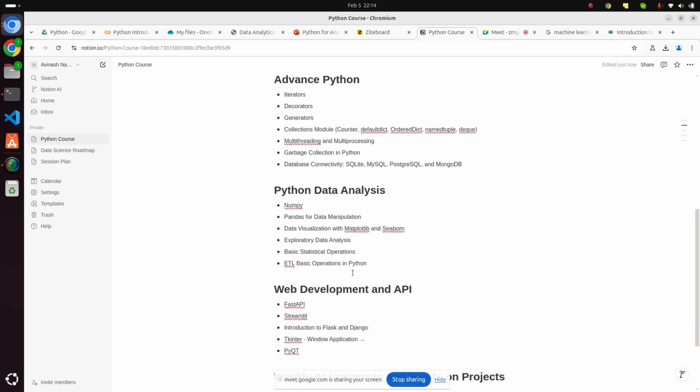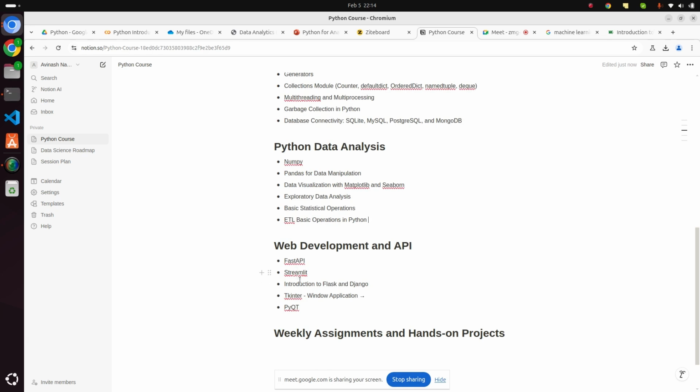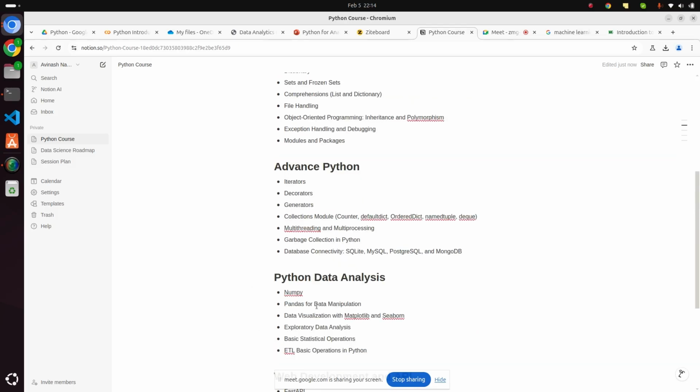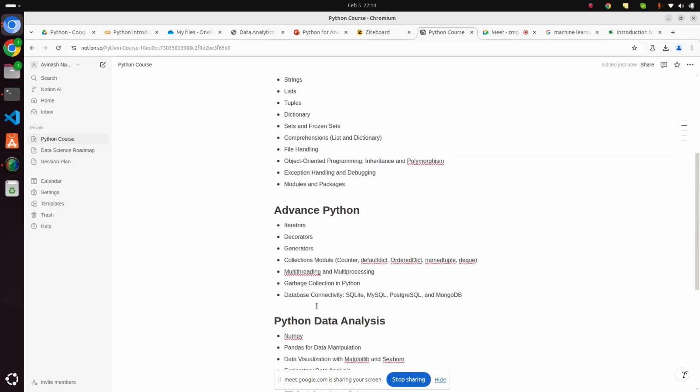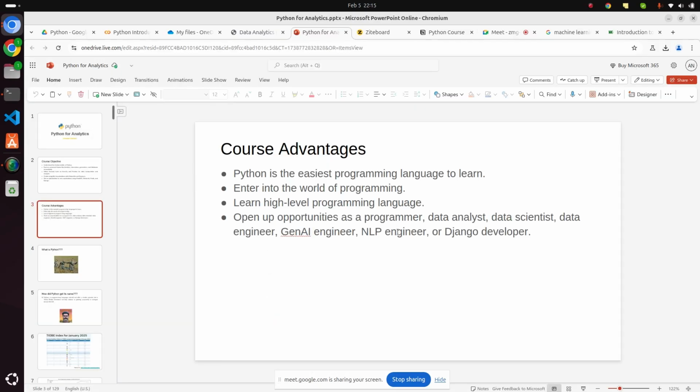And then we will see FastAPI, how to create APIs, Streamlit, introduction to Flask, right? And if required, this is not mandatory, but if we have time, we can do 1 or 2 sessions on it, right? So that is what we will do with core and advanced Python. Okay, let's start the journey.